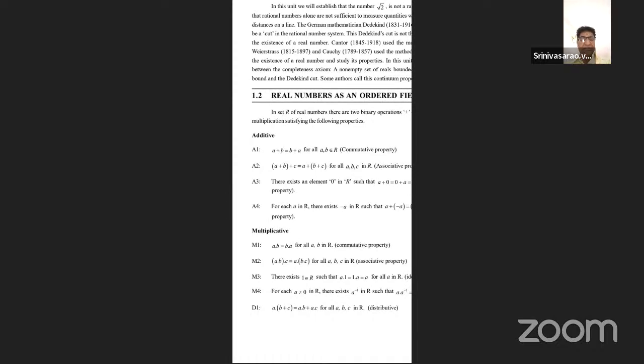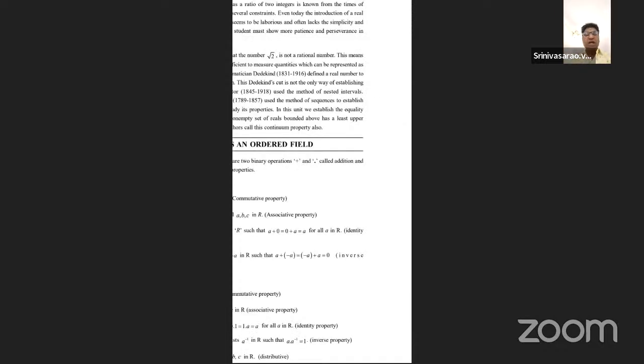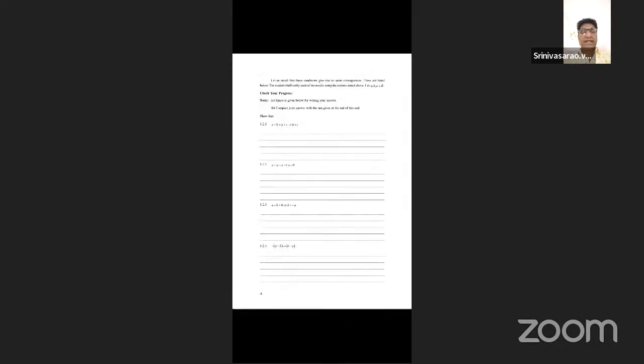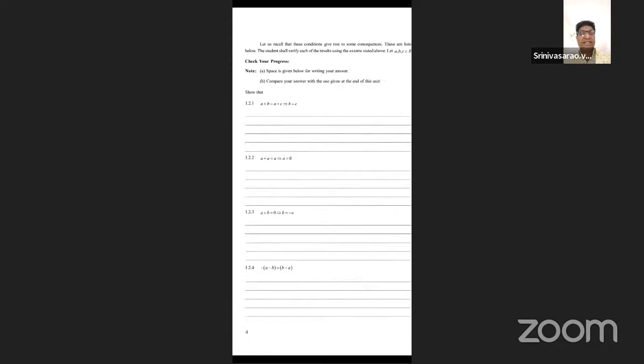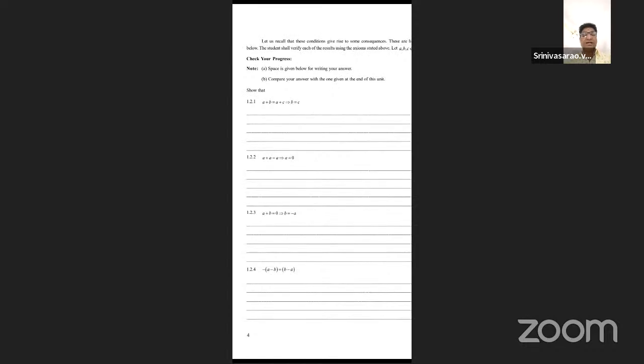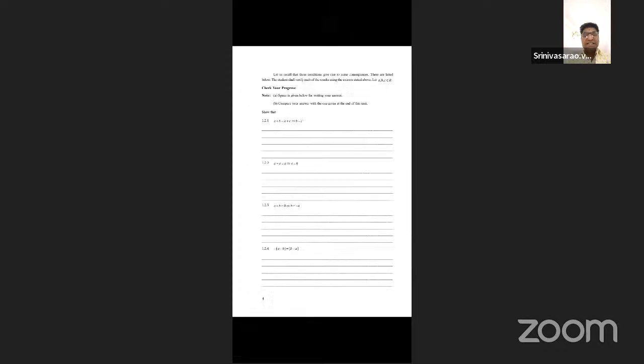In the same manner, multiplicative is also there. M1 is the closure with respect to multiplication. M2 is the associative law. M3 is the existence of identity: A dot 1 equal to 1 dot A equal to A. M4 is the multiplicative inverse, and M5 is the commutative. D1 is the left distributive and D2 is the right distributive. Already I told you, all the properties, that is the algebraic properties, must be based upon the algebraic concept. So students, listen, see and observe here.